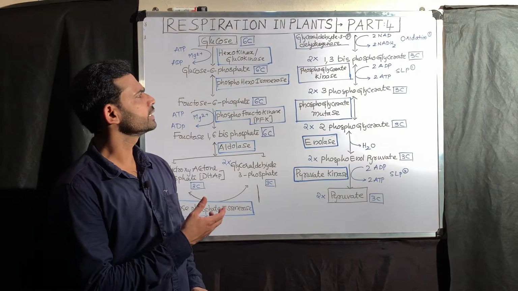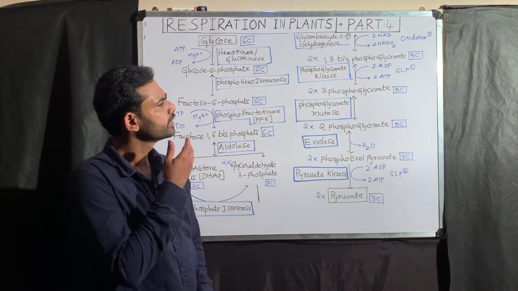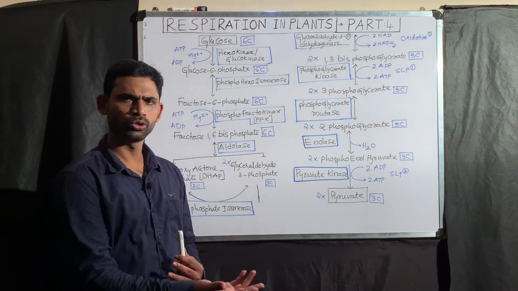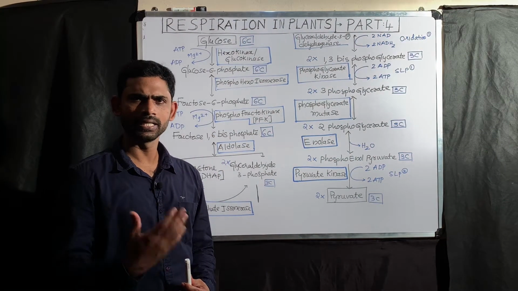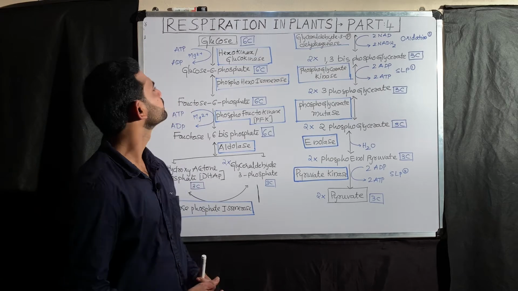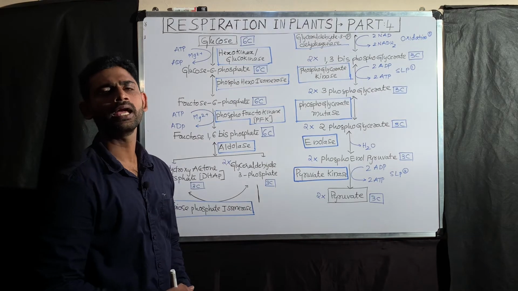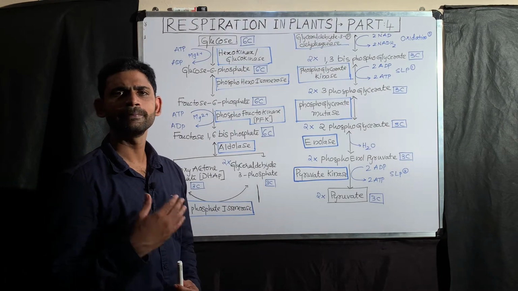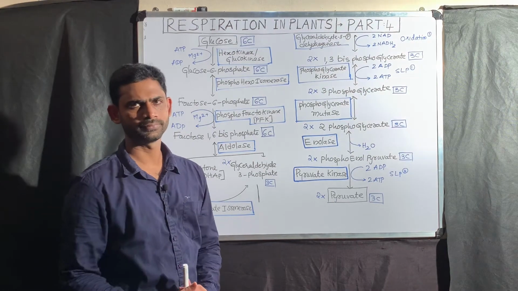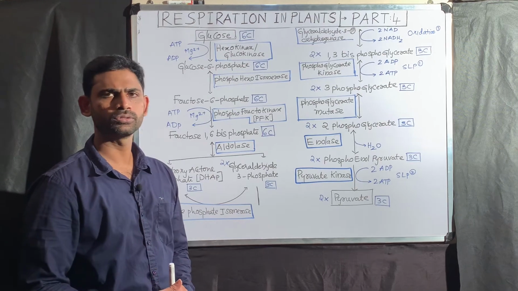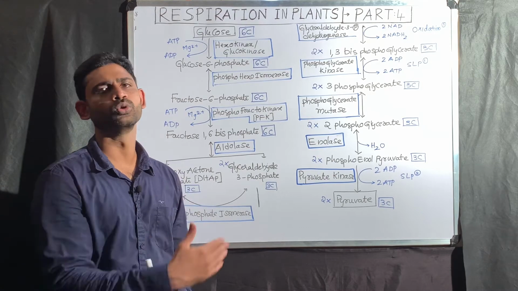What you are seeing on the board is the metabolic pathway of glycolysis. Before going to the conclusions from glycolysis, first I will explain clearly what I wrote on the board. Come along with me. Here, in glycolysis, I started with the substrate glucose. Why? I already said the reason. Glucose is the most common blood sugar or most common hexose sugar. Instead of glucose, you can take fructose, galactose, or mannose. But the most common blood sugar is glucose.